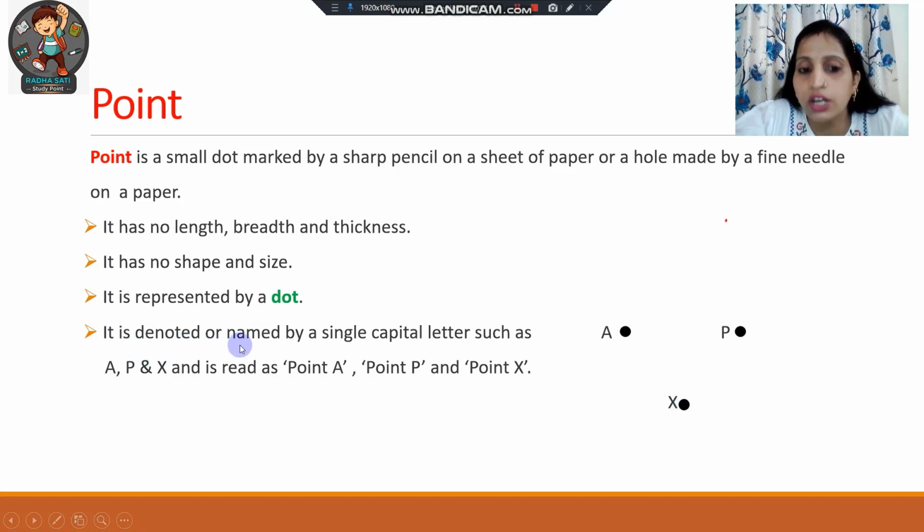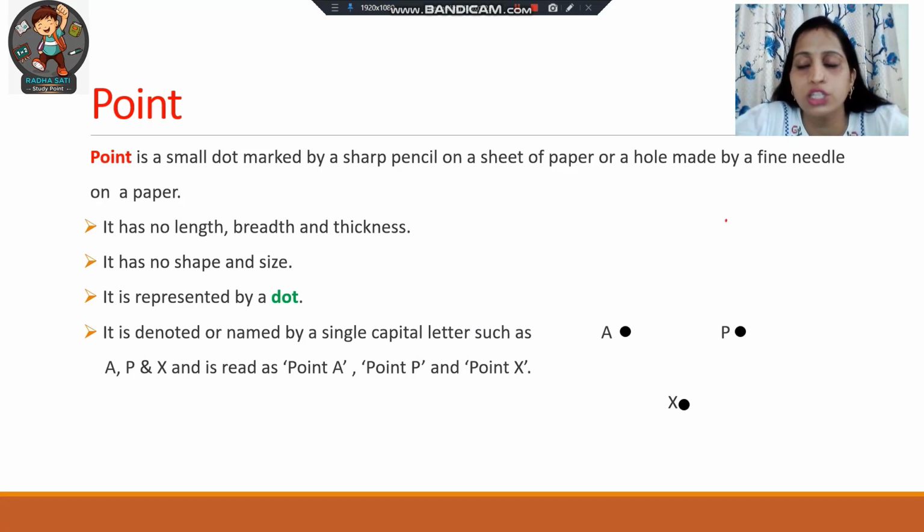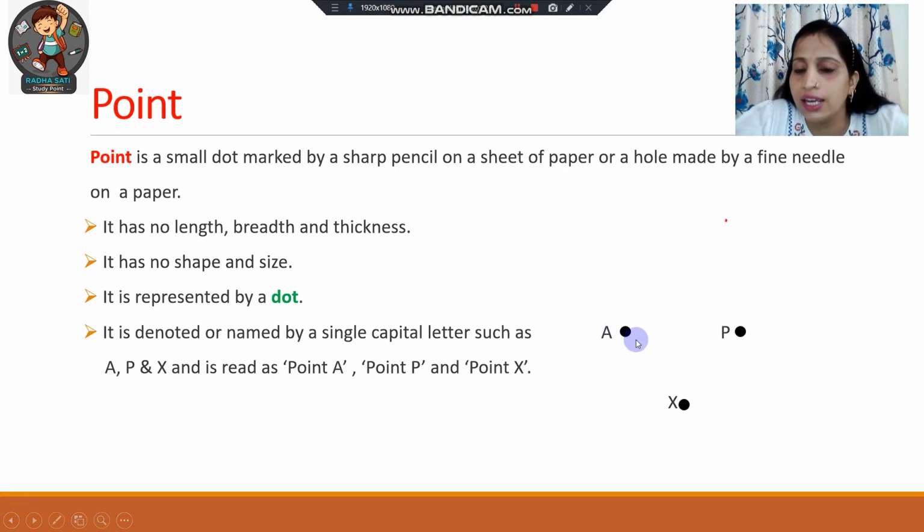It is denoted or named by a single capital letter. So always remember, we will always name any point by a capital letter. Never use small letters to denote a point. Such as you can see here are 3 dots. The first I name A, the second I name P, and the third I name X. So this is point A, this one is point P, and this third one is point X.